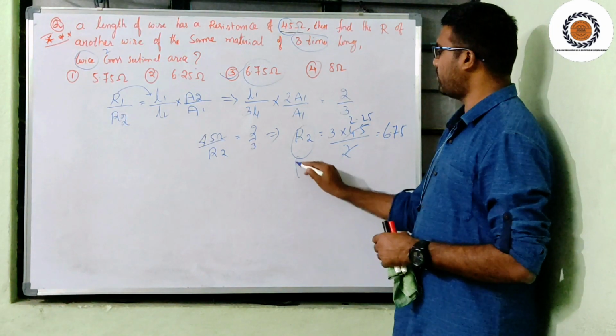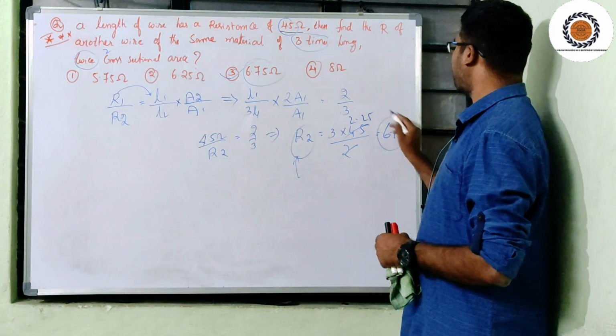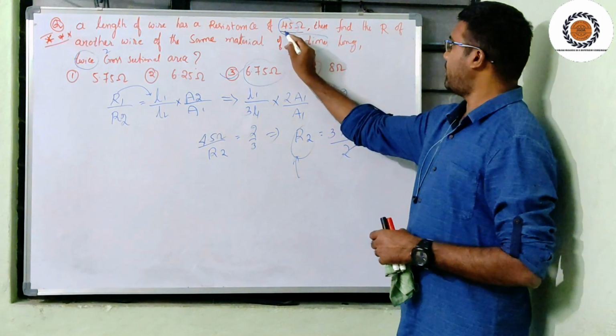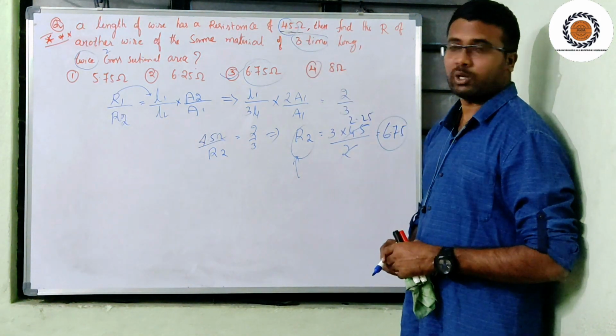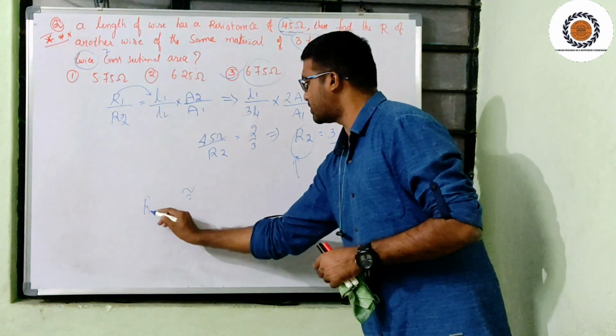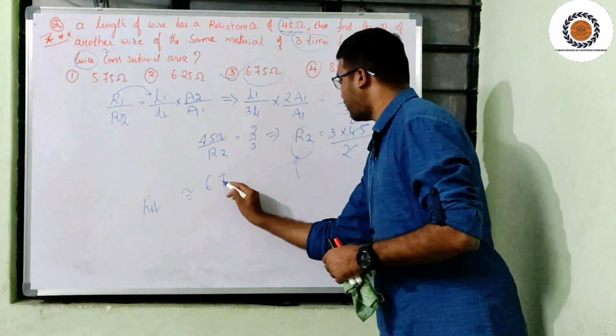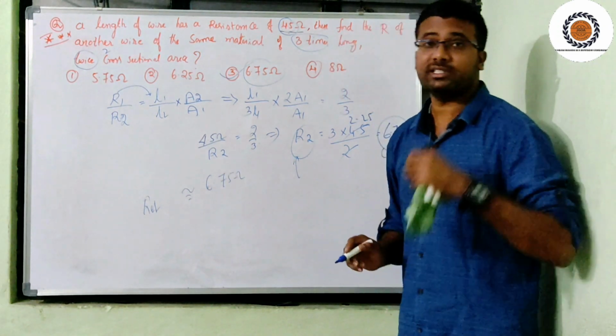This is the modified resistance. Modified resistance is 6.75 ohms. See, previously it was 4.5 ohms. Now it increased to 6.75 ohms. What is the reason?